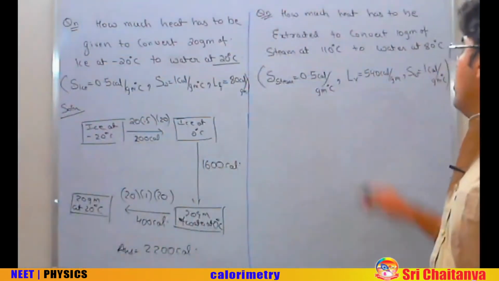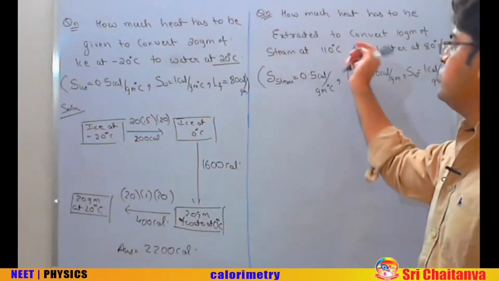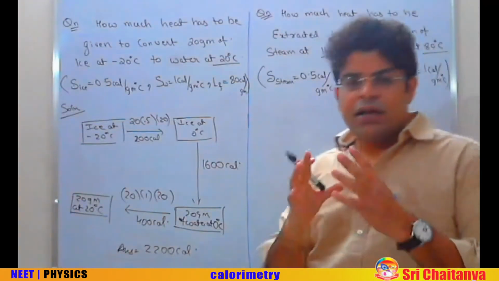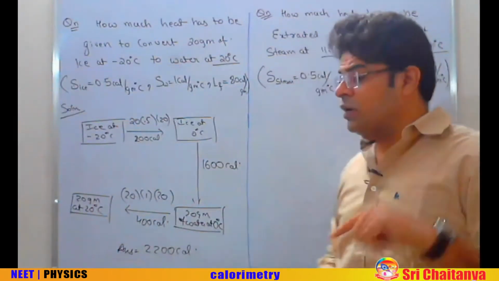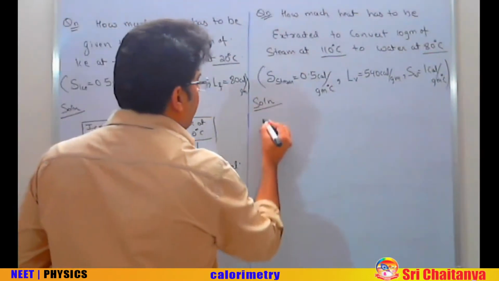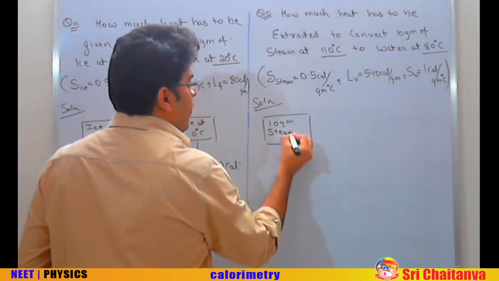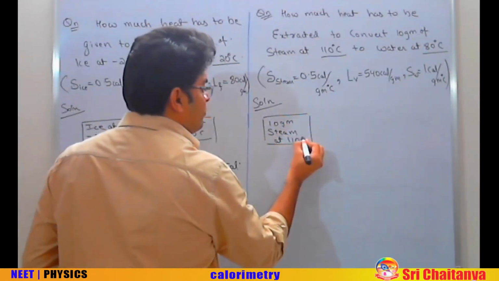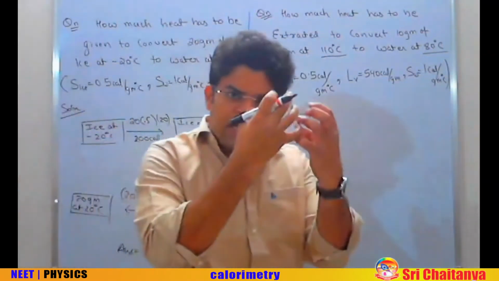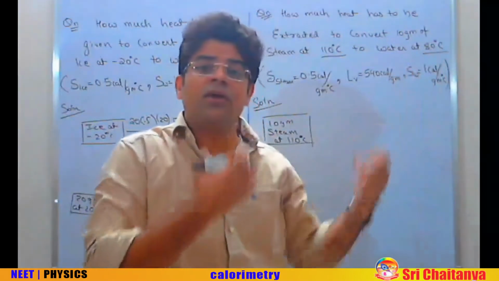Next question is, how much heat has to be extracted to convert 10 gram of steam at 110 degrees centigrade to water at 80? 10 gram of steam at 110 to water at 80. Let's write down the solution. If you have got 10 gram steam at 110 and you want to cool it down to water at 80, you will start extracting out heat.